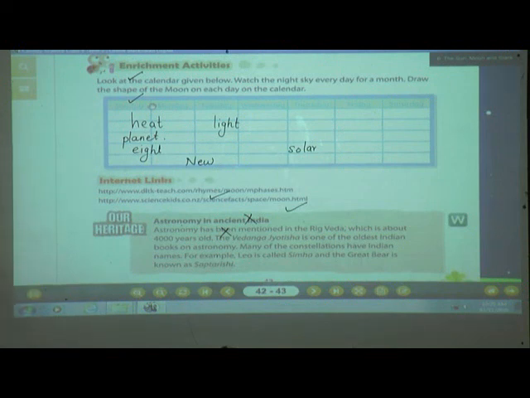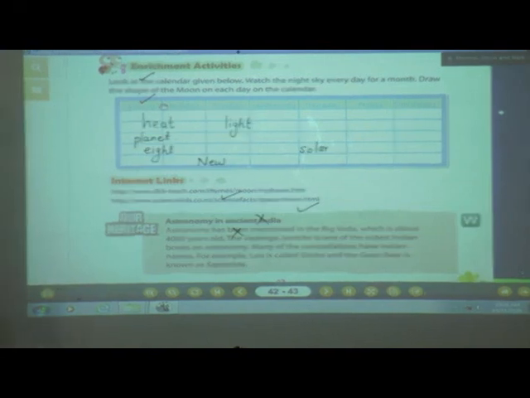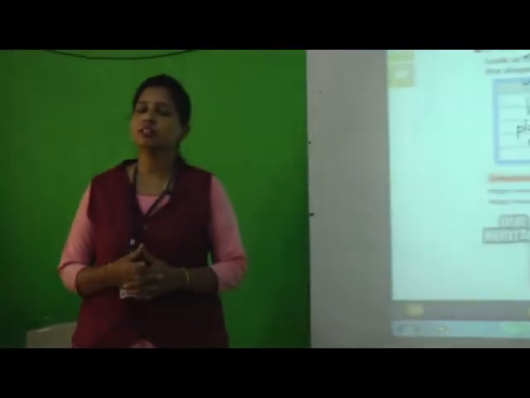Yes. In this way today we have completed our 6th chapter, that is the sun, moon and the stars. Now what is your today's home assignment? Read the full chapter once again and try to solve the exercise once again on your own with a pencil, and wherever you feel there are hard words, immediately write the hard words in the rough book, learn and write 3 times.